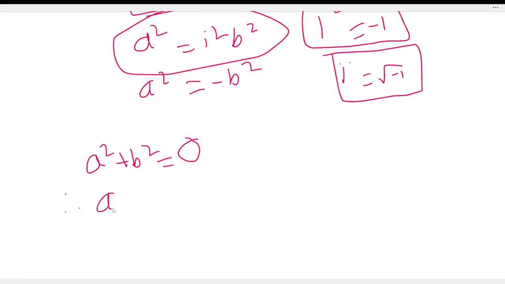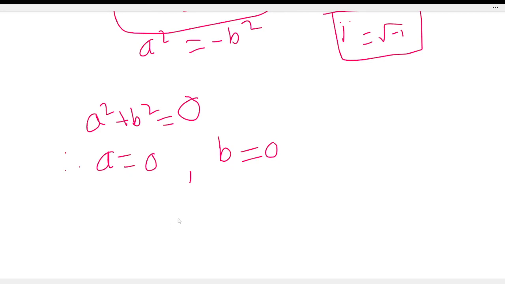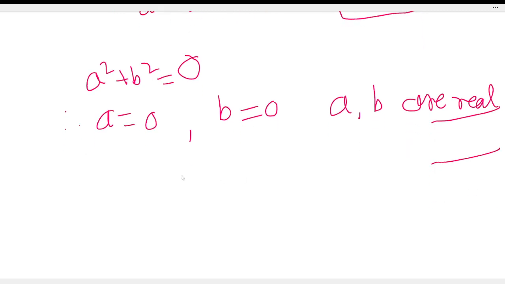Therefore a is equal to 0 and b is equal to 0, since a and b are always real.